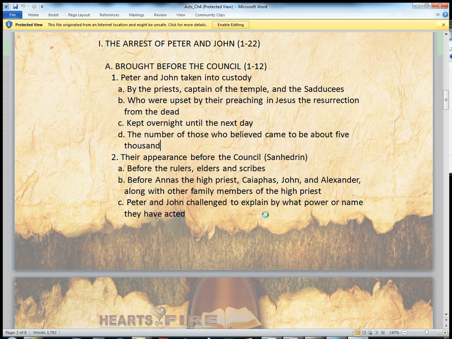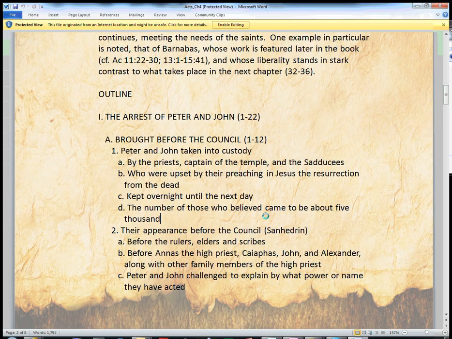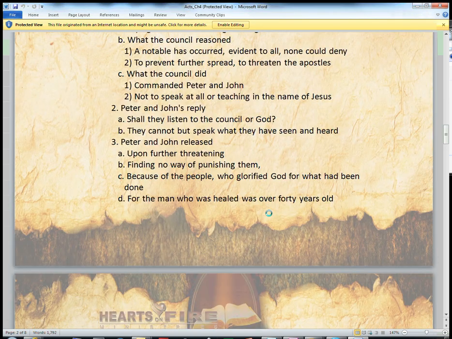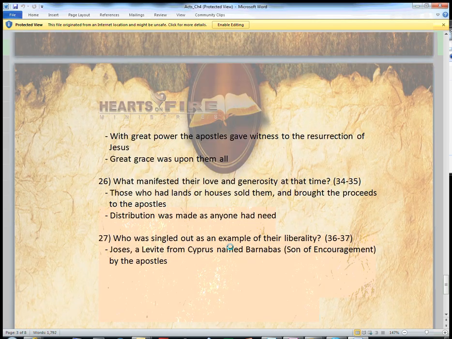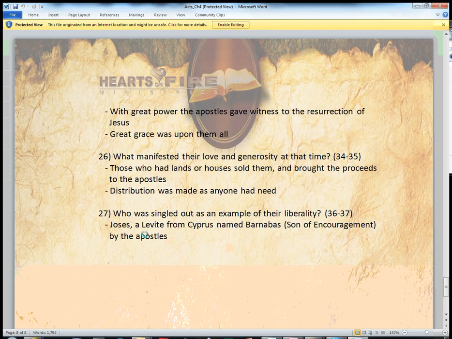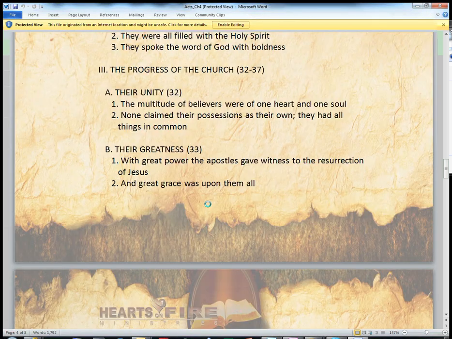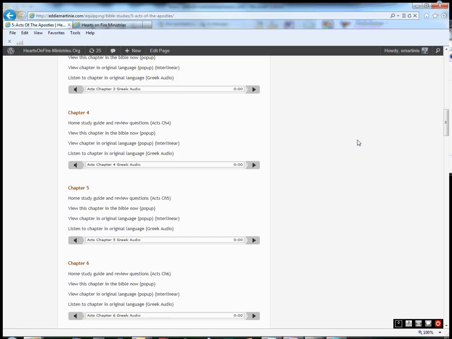Oh, that says this is chapter 1. Oh, no. An entire outline of every chapter. And then, as always, there are questions about specifically what happened. So that's the Hearts on Fire studies. They're not fancy. They're just strictly tied to the text.